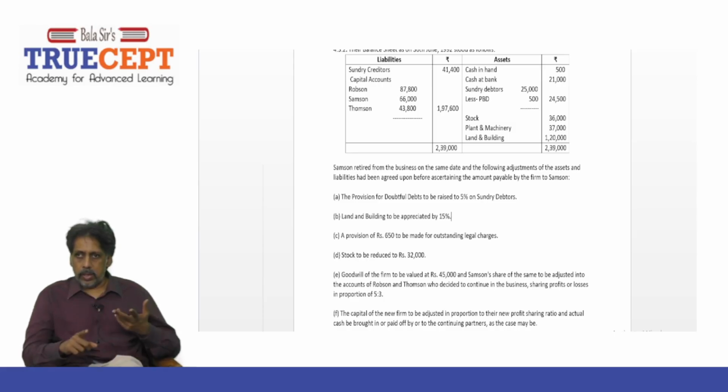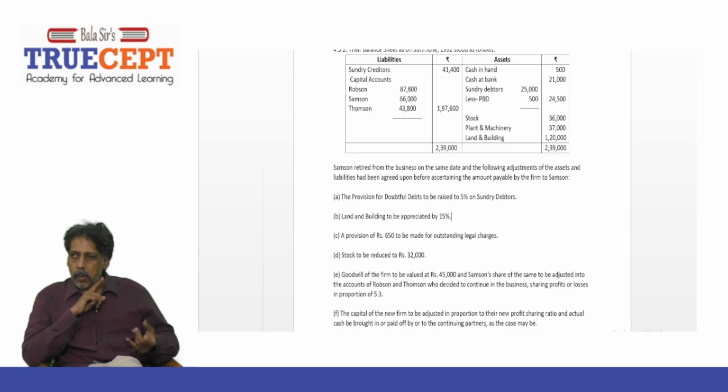So on the date S retires, now the additional information is given. Number one, the provision for doubtful debts to be raised to 5% of sundry debtors. A point to note, you have been asked to increase the provision for bad and doubtful debts to 5% of debtors. Now what is the amount of debtors on the balance sheet, guys? 25,000 rupees. If we apply 5% on 25,000, you will get rupees 1,250.